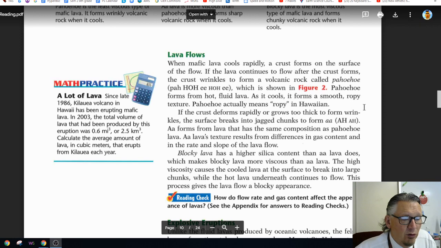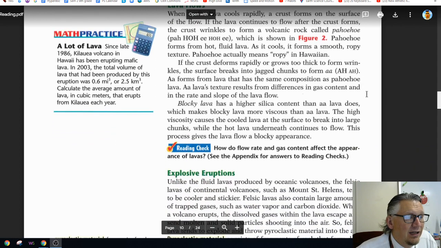If the crust deforms rapidly or grows too thick to form wrinkles, the surface breaks into jagged chunks to form aa. Aa forms from lava that has the same composition as pahoehoe. Aa lava's texture results from differences in gas content and in the rate and slope of the lava flow.